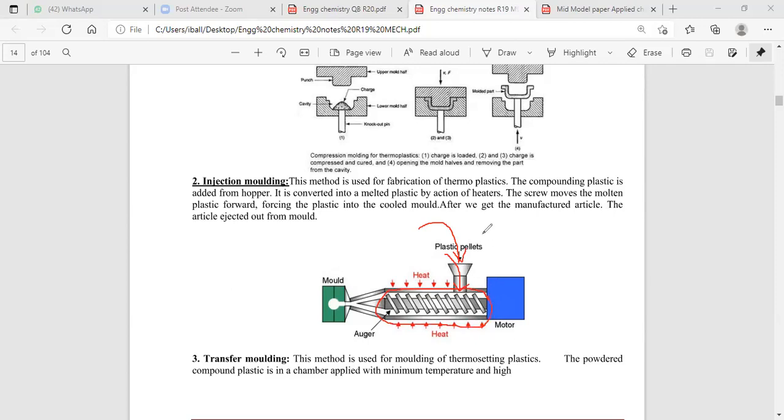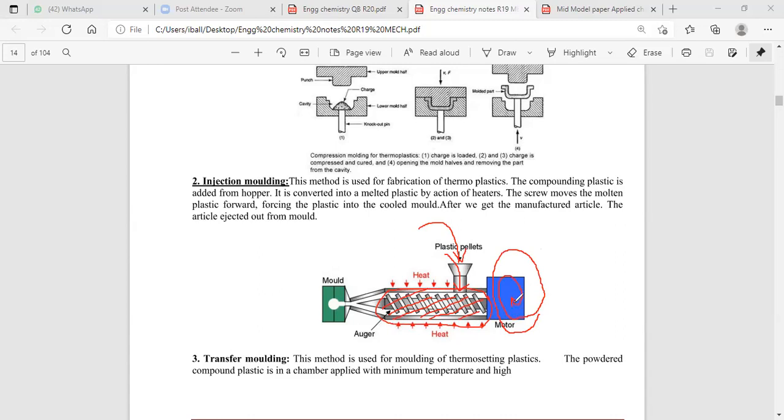Then what will happen? The plastic is converting into the molten state. When the thermoplastic is heated to high temperature, the plastic is converted to the molten state. And the molten plastic should be injected with the help of the screw conveyor motor.